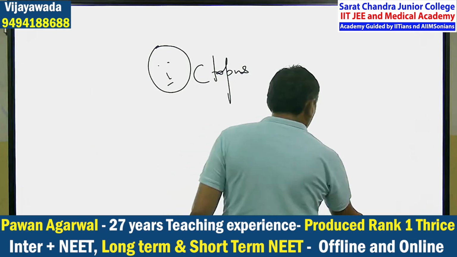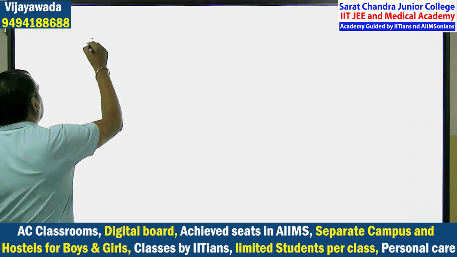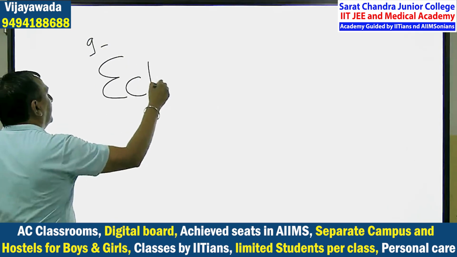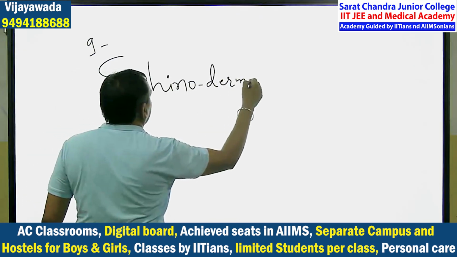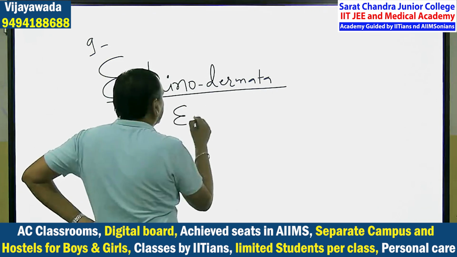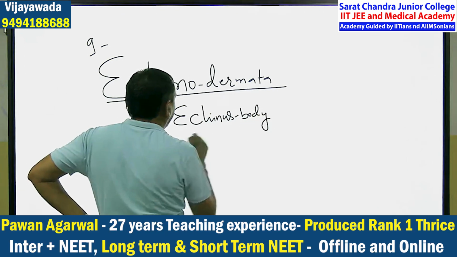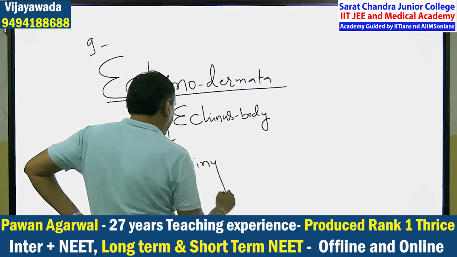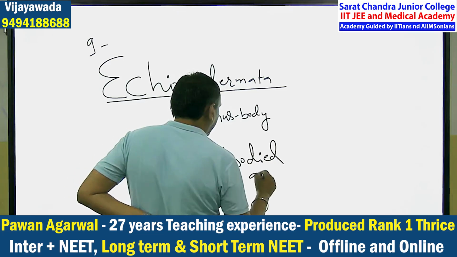Clear? So I said up to phylum number 8, that is Mollusca. Now coming on the next phylum, Echinodermata. Echinus body means they are the spiny bodied animals.